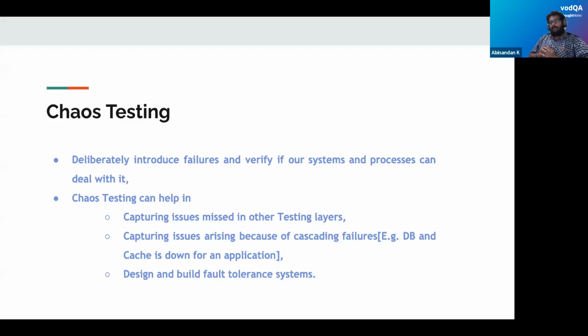Then we don't know, if a single component goes down in actual production, whether it affects only a particular functionality or whether it can cause cascading failures. Chaos testing will definitely help. Having said a few of the benefits, we can understand that chaos testing will help in designing very efficient fault-tolerant systems.